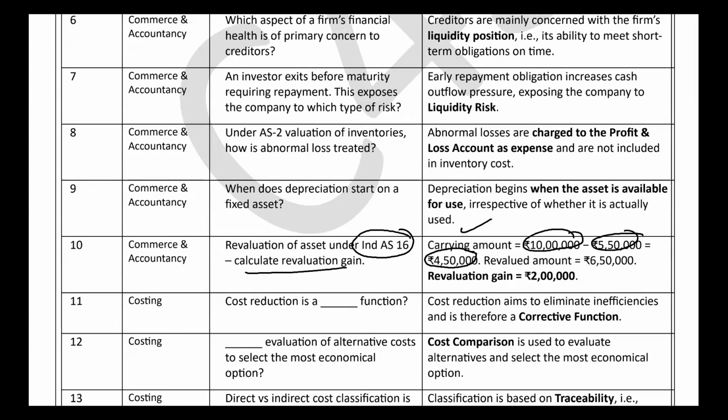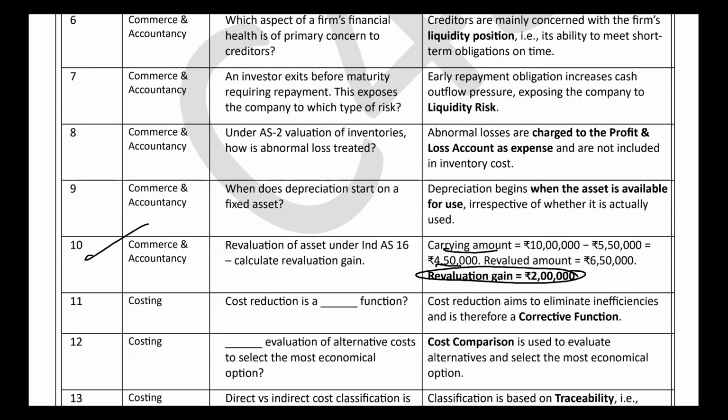So how much will the revalued amount be? The revalued amount given in the question was 6 lakh 50,000. After depreciation it is 4 lakh 50,000, and the revaluation amount was 6 lakh 50,000. Very easy question, right? So 2 lakh will be the answer. Obviously, you subtract the carrying amount from the revalued amount, and that will be the revaluation gain. So 2 lakh is the correct answer to this question.